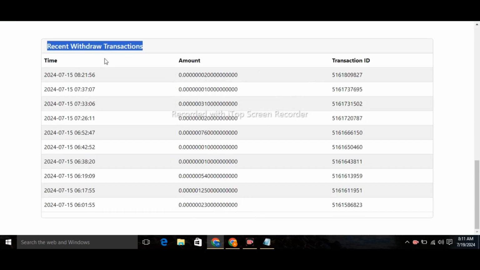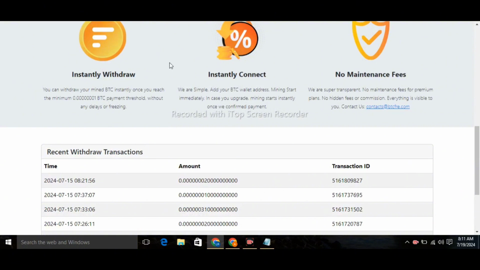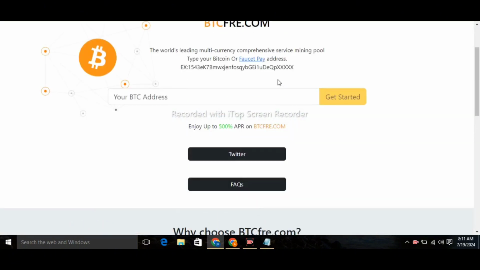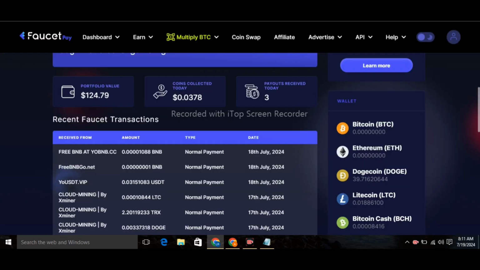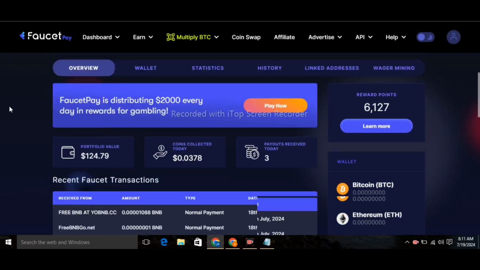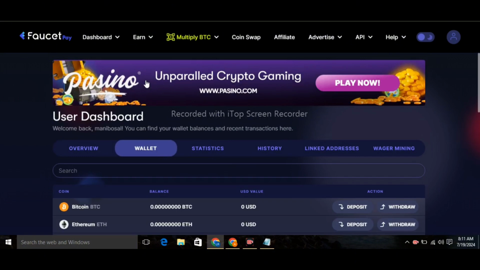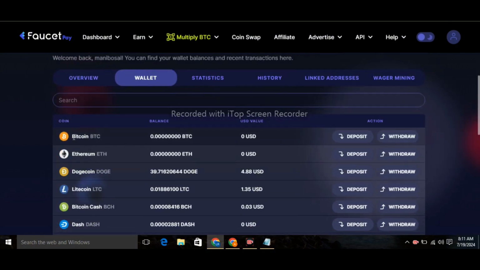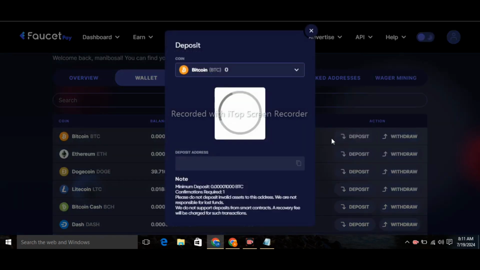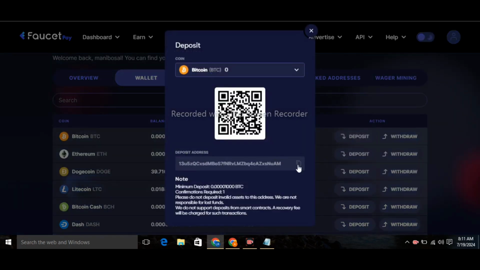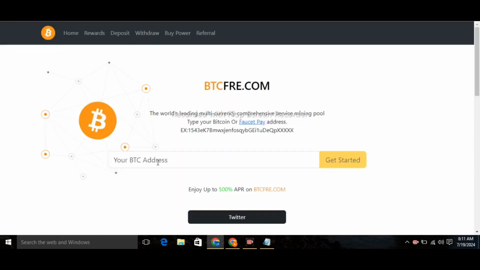More scroll down, you can check out instant withdraw, instantly connect, no maintenance fee for this website to start mining. You just need a FaucetPay account to start your mining. Click on wallet option. Now after go to your FaucetPay account, then click on BTC, click on deposit option. Now here you need to copy your deposit address. Now come to the website and here you need to enter your BTC wallet address which is copied from your FaucetPay account. Then click on get started option.